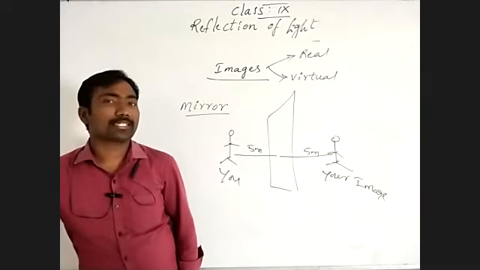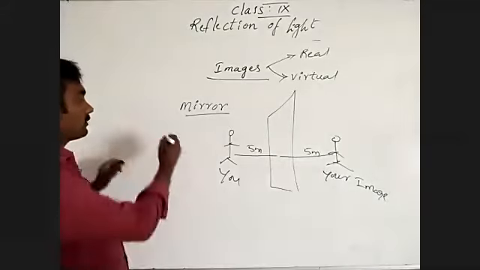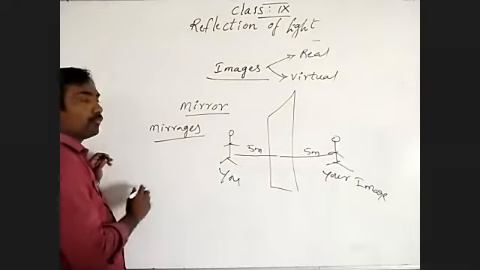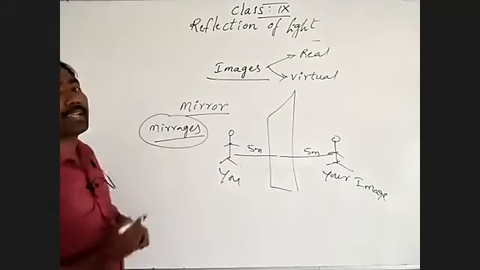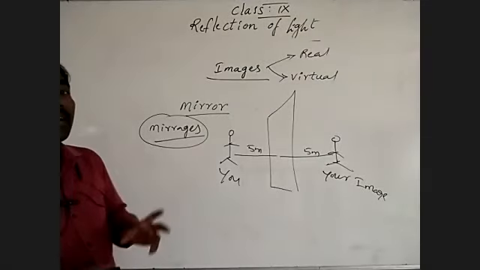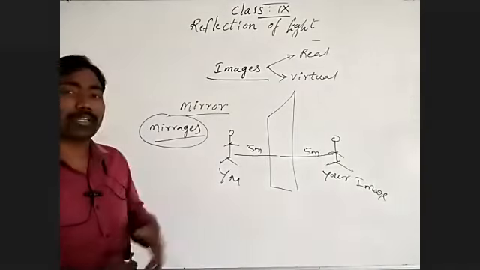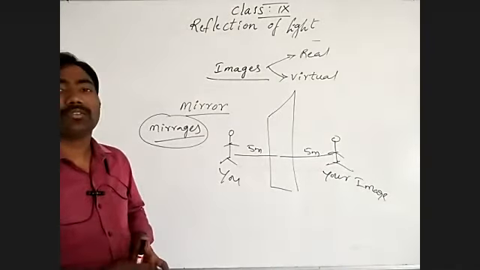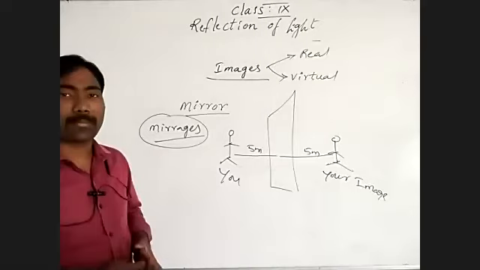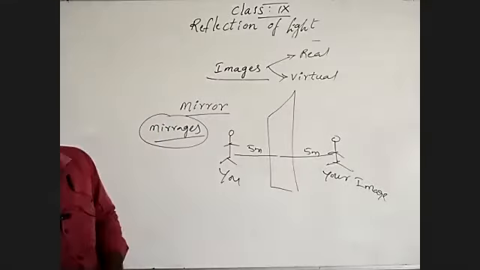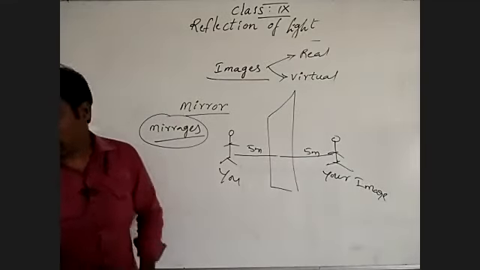Mirages. A virtual image example is the mirage. What is that? When you are moving on sunny days, in summer, traveling on roads by two-wheeler or other vehicles, at noon water droplets seem to be collected on the road. When you reach there, we never find water droplets. Those are mirages. That is an optical illusion, a virtual image. Okay, not a problem for you.